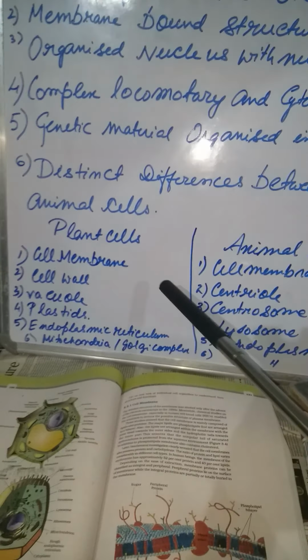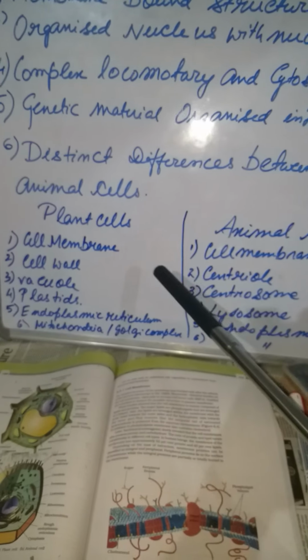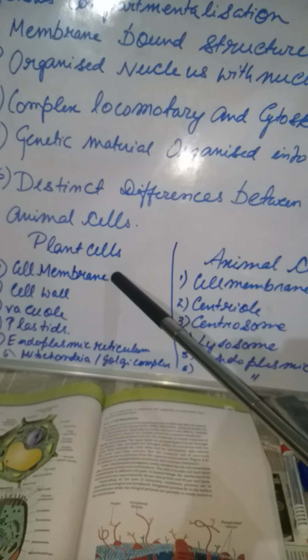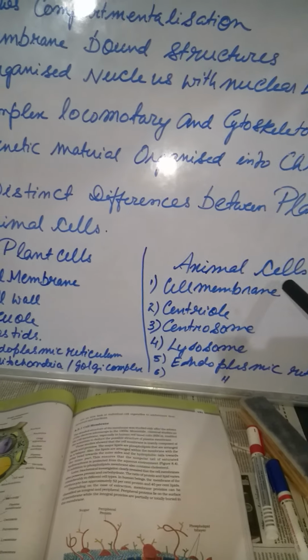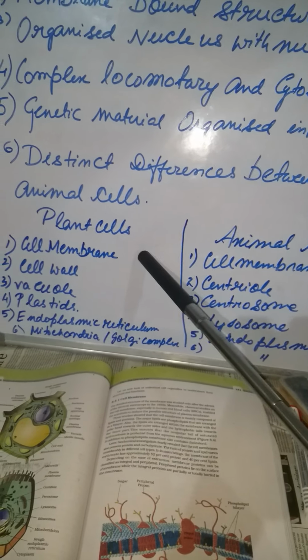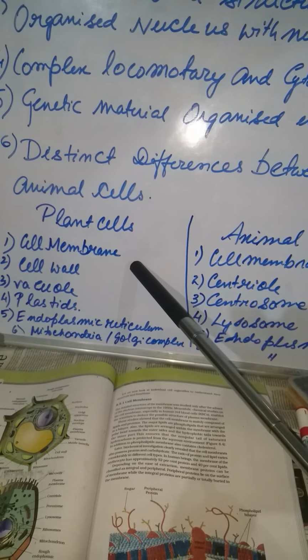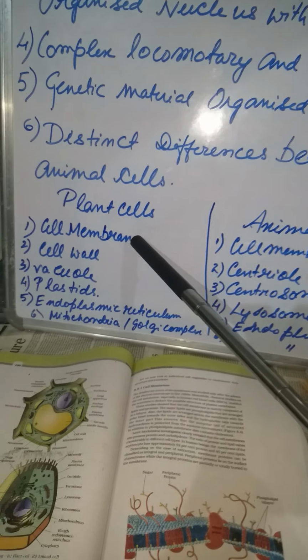Now I'll give you notes on plant and animal cells later on, but here roughly, the plant cell and animal cell have very common differences, and you have done this in your earlier classes also. See, the cell membrane is present in both the plant cell and the animal cell. The cell wall is present only in the plant cell, whereas it is absent in the animal cell. The vacuole and the plastids are present only in the plant cell and they are absent in the animal cell. Then endoplasmic reticulum, mitochondria, Golgi body are all common to both plant cell and animal cell.